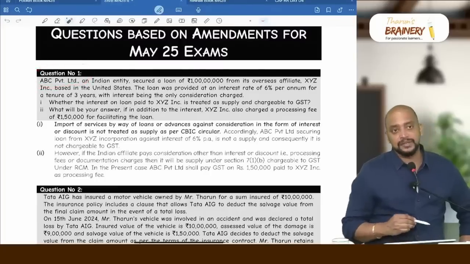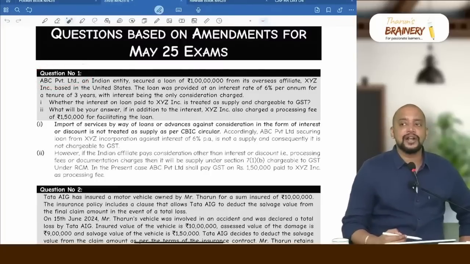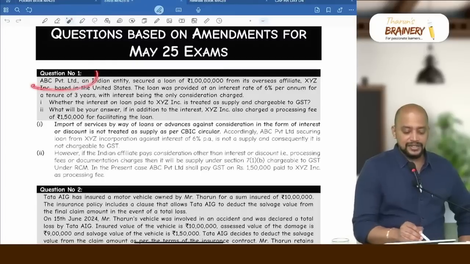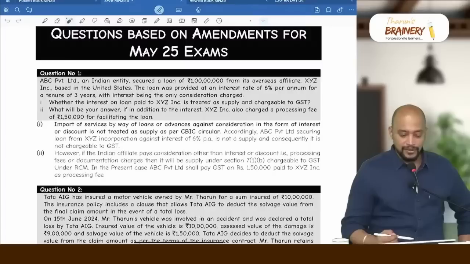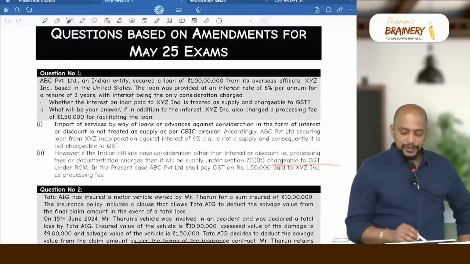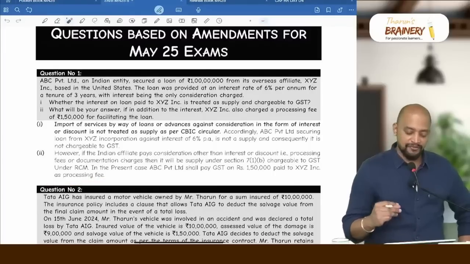Other than non-taxable recipient. Why? Who will come under non-taxable recipient? Individual, trust, government. So here it is not an individual, trust or government, it will be others. So therefore it will be covered under RCM. Okay. So therefore say this: chargeable to GST under RCM. In the present case, ABC Private Limited shall pay GST on rupees 1,50,000 paid to XYZ Incorporation as processing fees.